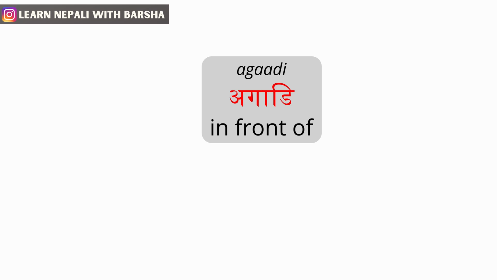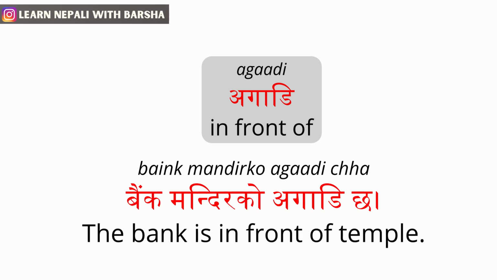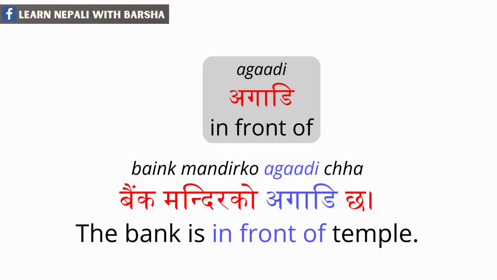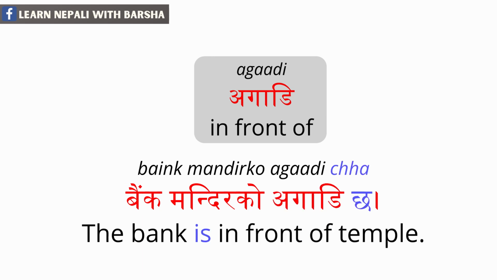Agadi. Now let's use this vocabulary in the sentence. If you want to say the bank is in the front of temple, you can say in Nepali as bank mandirko agadi cha. Here bank is bank, mandir is temple, agadi is in front. And cha is helping verb of present tense.